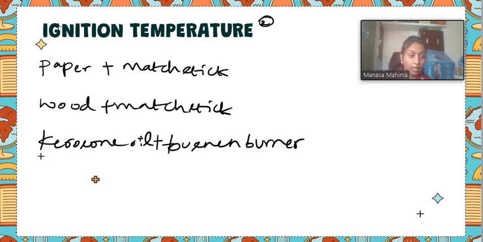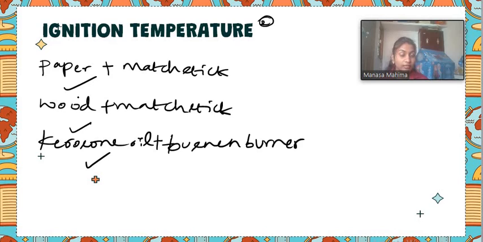Okay, so what have we concluded from this? Different substances will undergo combustion differently. Correct. If I talk about the paper, it will undergo combustion much faster compared to wood and kerosene oil.